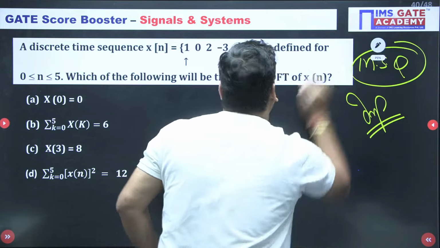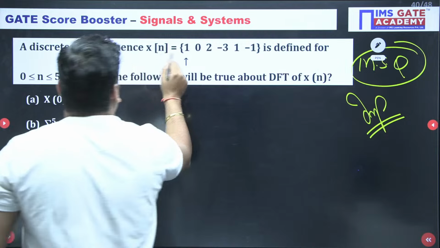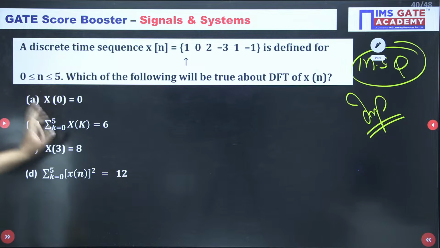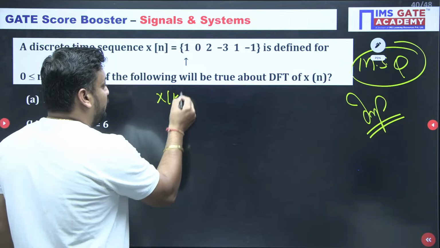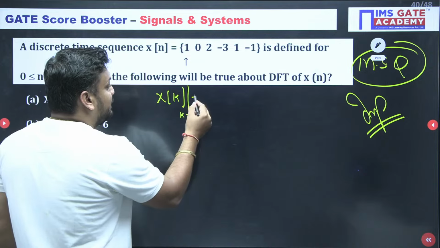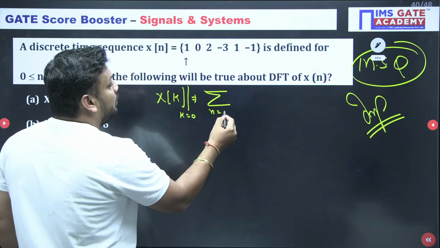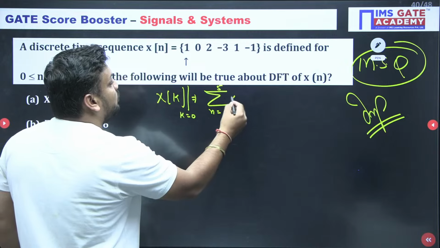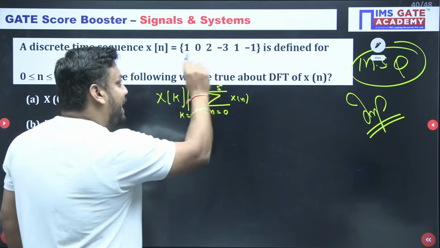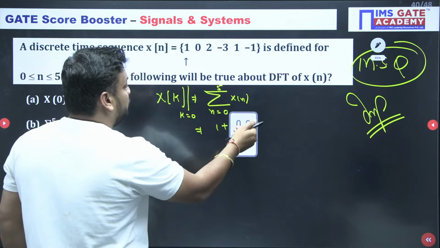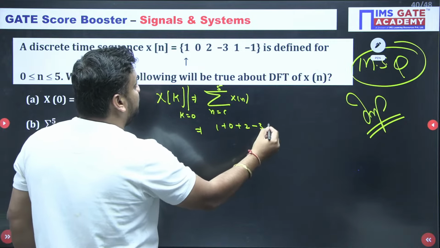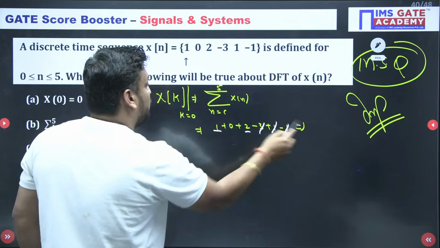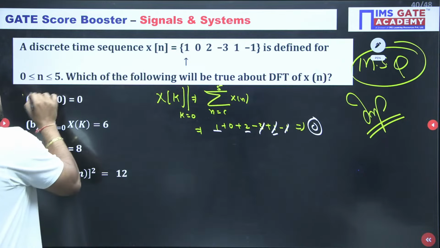Chalo, one by one we'll solve. A discrete time sequence x[n] equal to {1, 0, 2, -3, 1, -1} is defined for this value. Capital X[0]. Do you know capital X[k]? X[k] at k equal to 0 is nothing but the sum over n equal to 0 to 5 of x[n]. It means just add these values. So you will get 1 plus 0 plus 2 minus 3 plus 1 minus 1. So the answer is 2 plus 1 is 3, plus 1 is 4, and 4 cancels out, giving 0. So option A is absolutely correct.